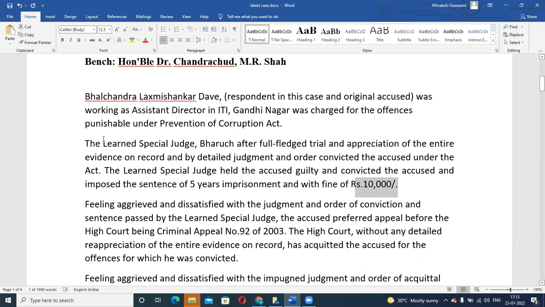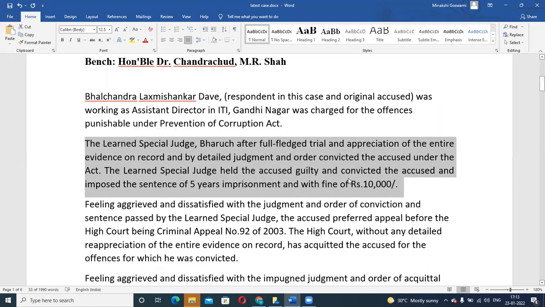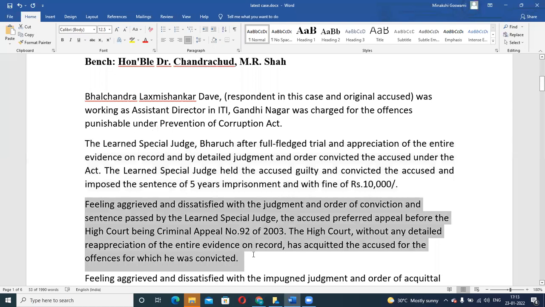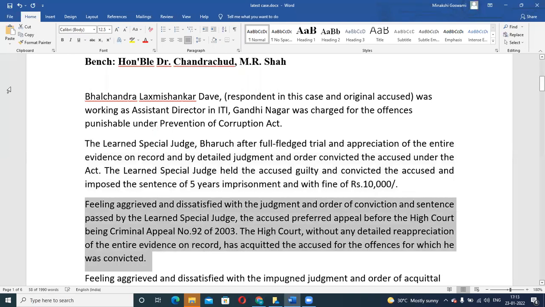So first, at this stage, what happened? In the trial court, the person was given punishment, right? The assistant director was given 5 years of imprisonment and a 10,000 rupees fine. The accused was not happy with it, right? The assistant director was not happy and he went to the High Court. Now the High Court said, no, this person is not guilty. We are acquitting him. They altered the decision given by the trial court, right?